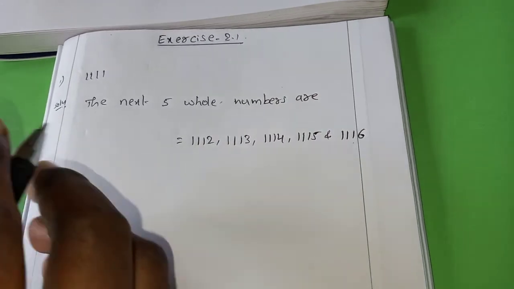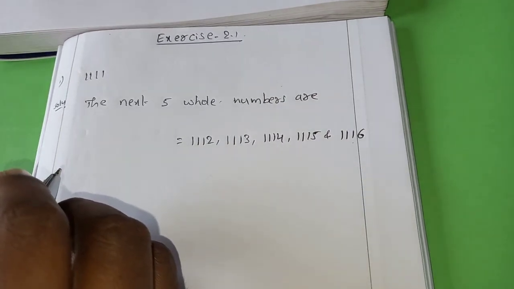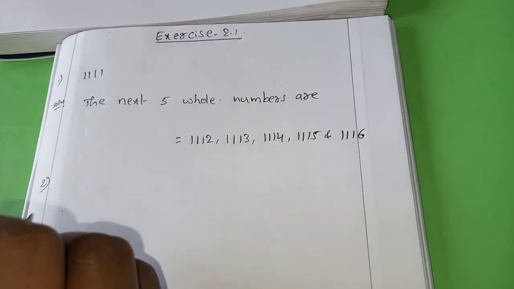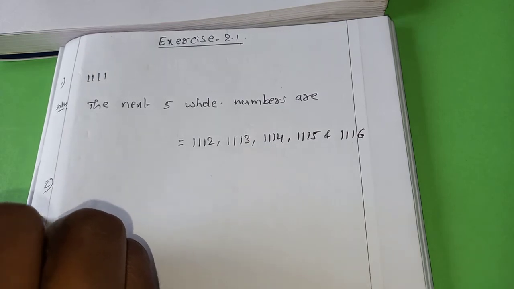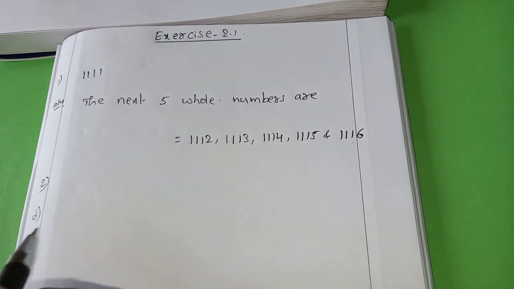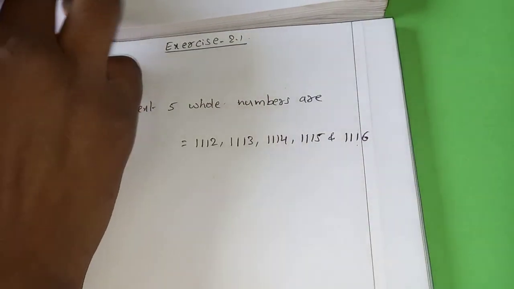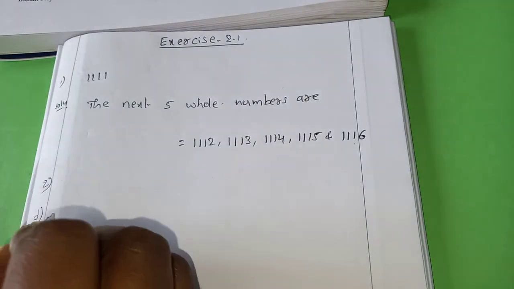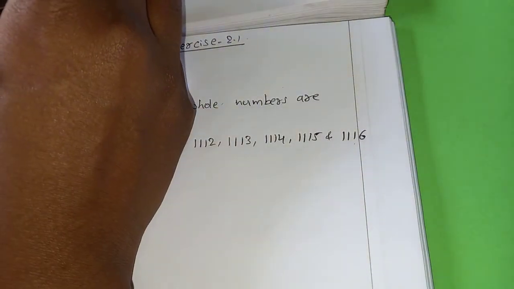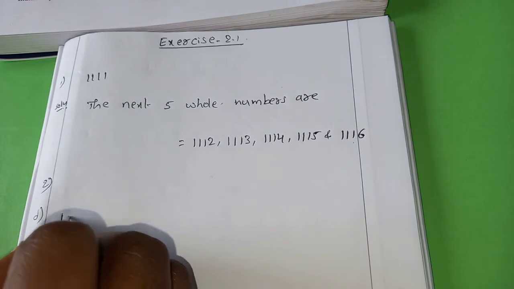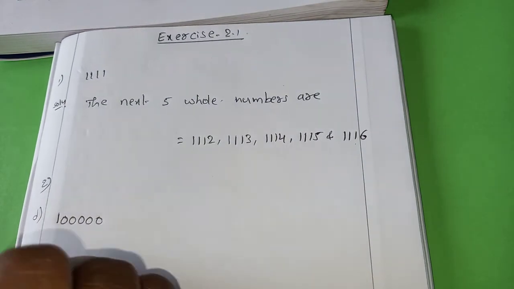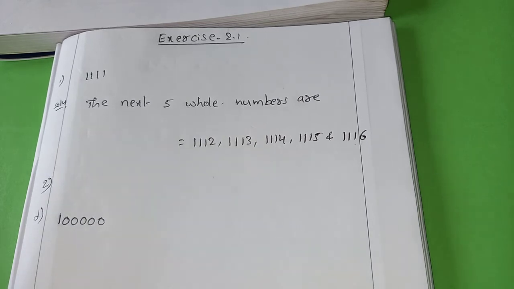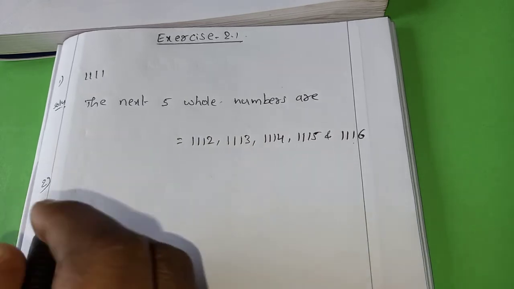And second one. Write the successor and predecessor of each of the following. So they ask successor and predecessor. I already explained what is a successor and what is a predecessor. You have to solve all the 4 in your Maths CW. Now I will explain only D. They gave 1 lakh. We have to write successor and predecessor for each and every question.